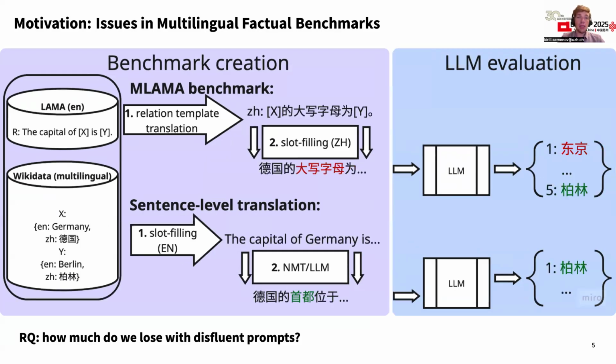Notably, the problems with the dataset exist even in the languages which do not have a rich morphology, let's say Chinese, because in the example of the relation "the capital of X is Y", the capital is translated to Chinese as 大写字母, which means capital letter, and therefore it also fails in factual retrieval.